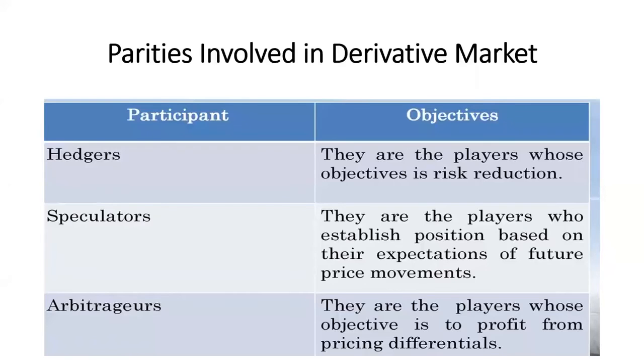Okay. Let's understand who the parties involved in the derivative market are. Generally we have three parties: hedgers, speculators, and arbitrators. The hedgers are the players whose objective is risk reduction. These people are afraid of taking risk, so they are risk averse in nature, and they trade in such a way that they should not face any contingent problem, as they keep the risk lower.